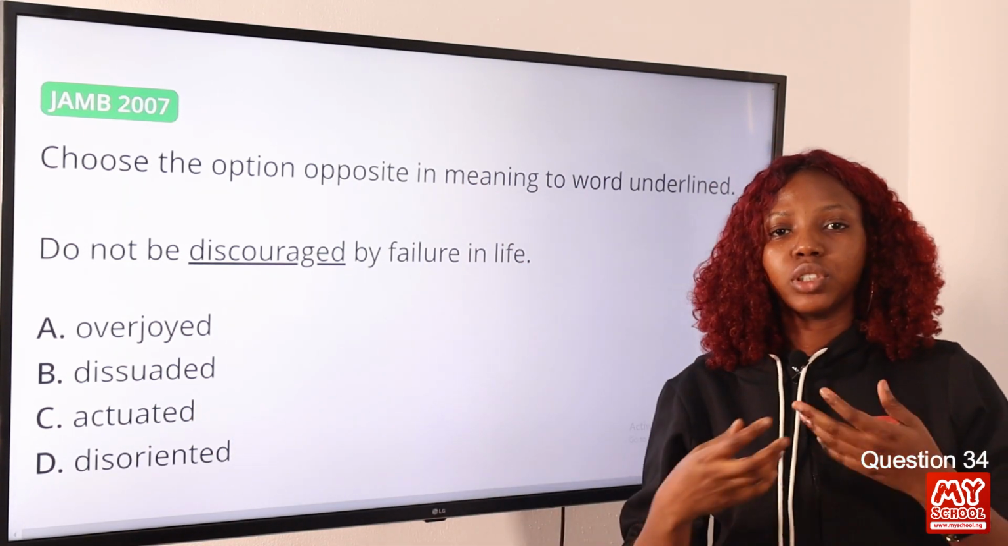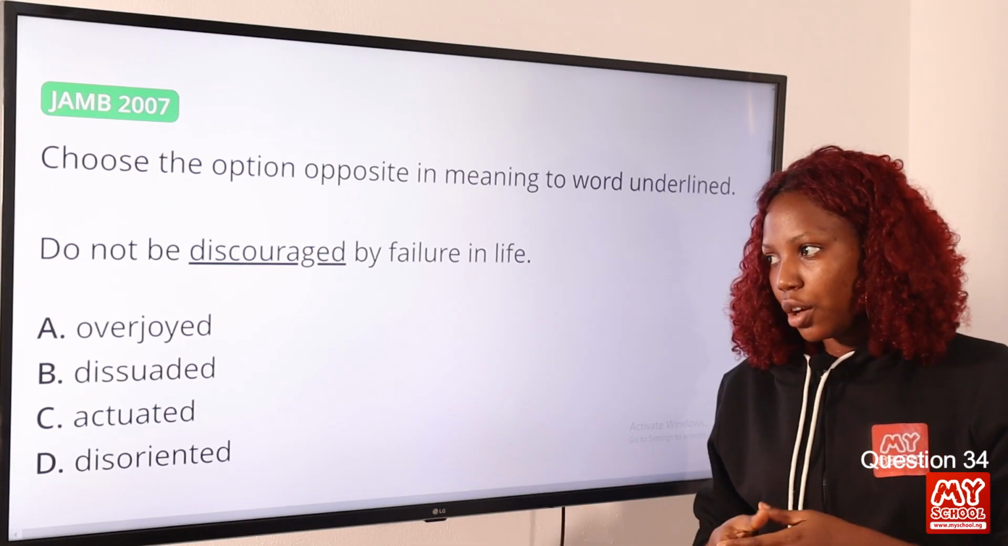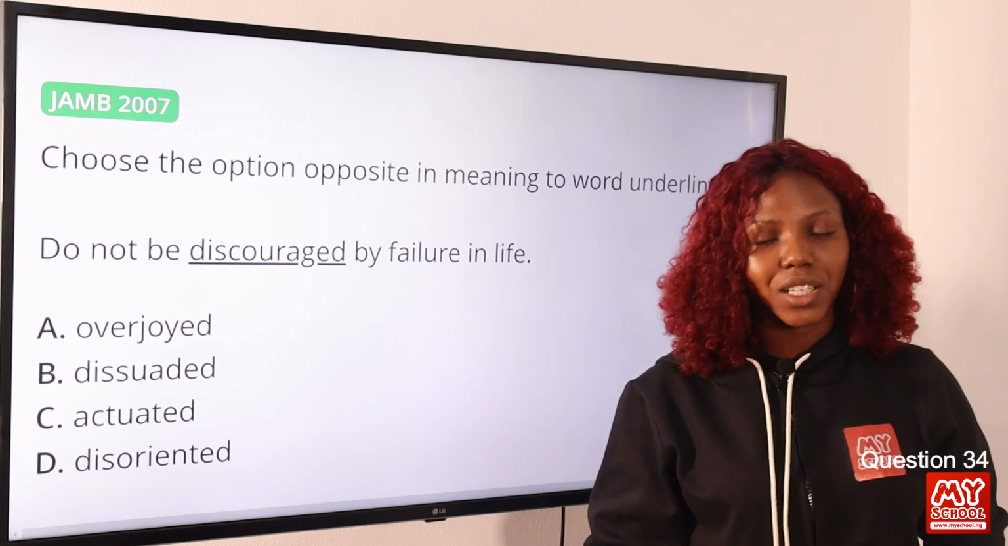Actuated is to be motivated or stimulated, to cause one to do something in a particular way. Overjoyed is filled with joy. So option C is the correct answer to this question.